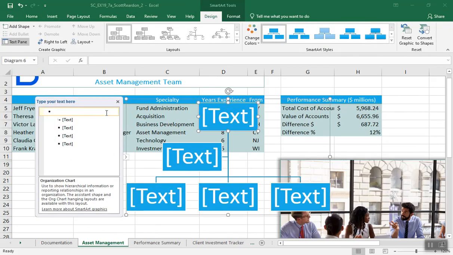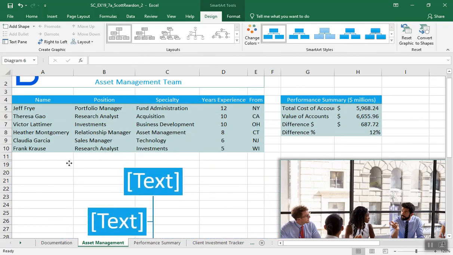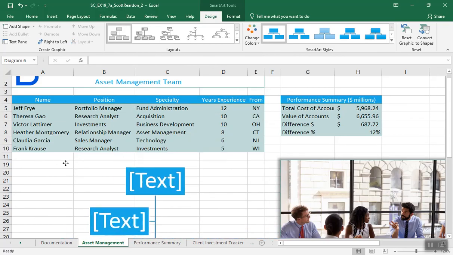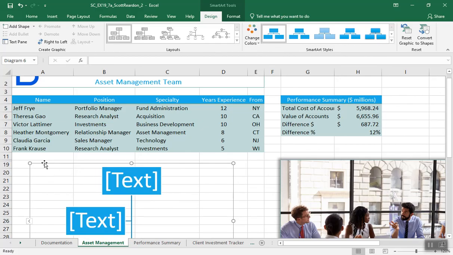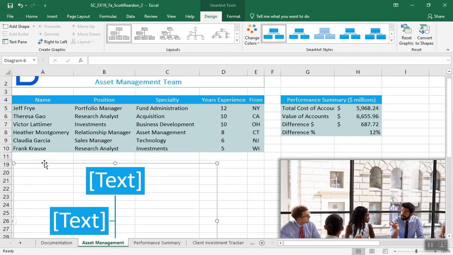Wow, that's all over the place. Move and resize the SmartArt so the upper left corner is in cell A19 and the lower right is in D36. I'm going to close out my text pane. It says upper left in A19. Here I can use the left arrow key to move it, a fine adjustment.